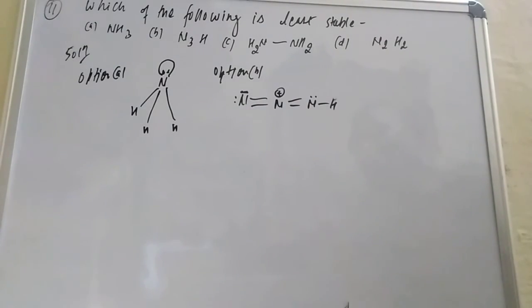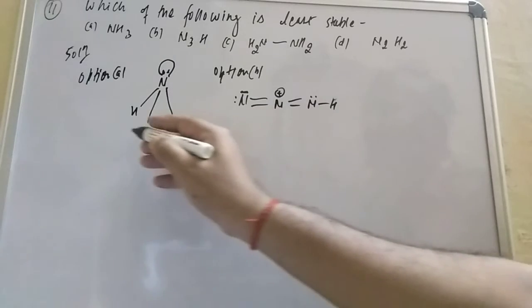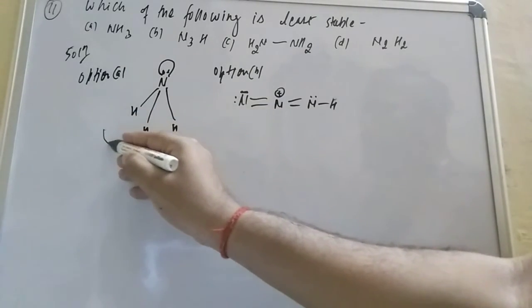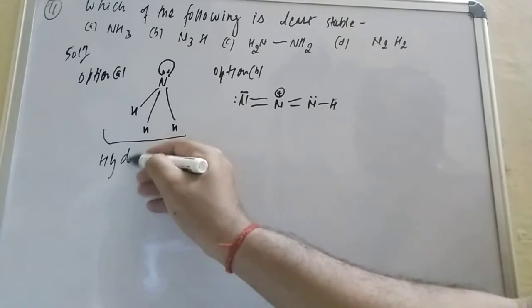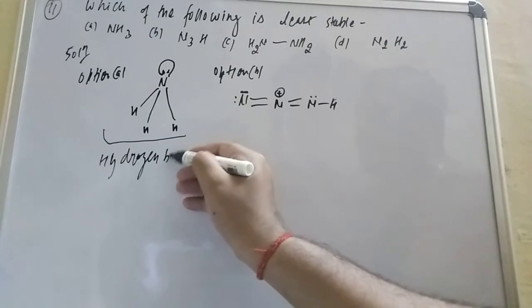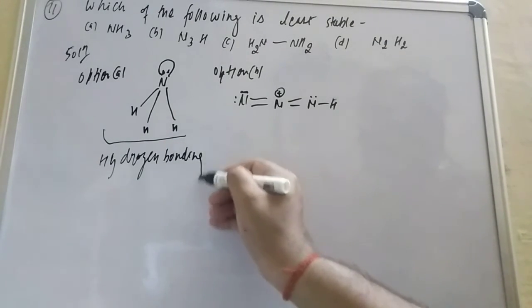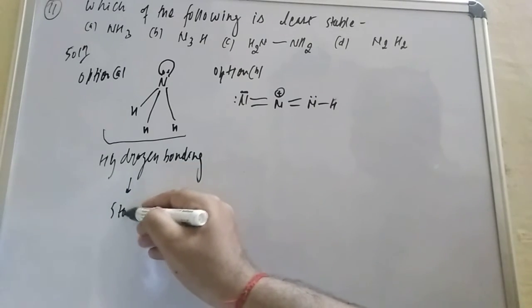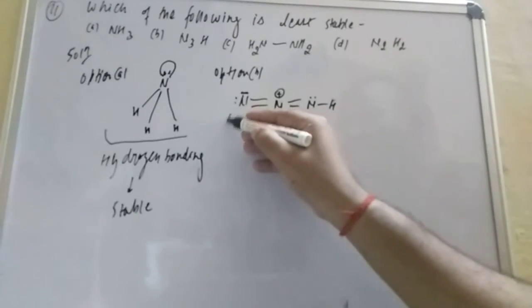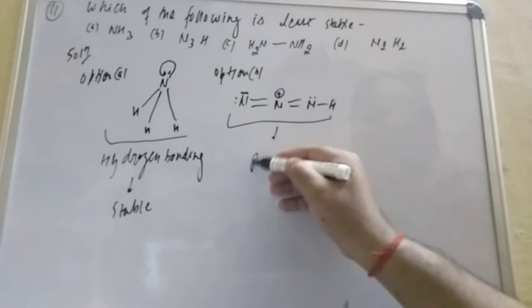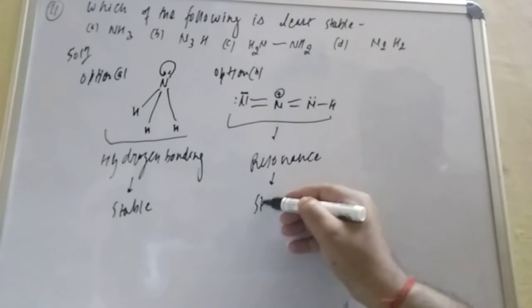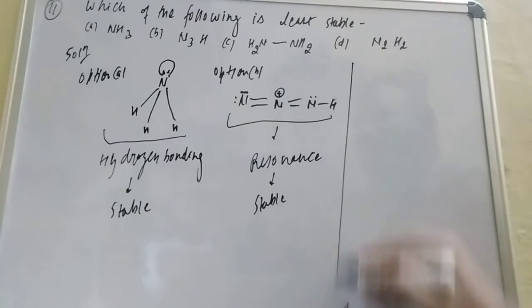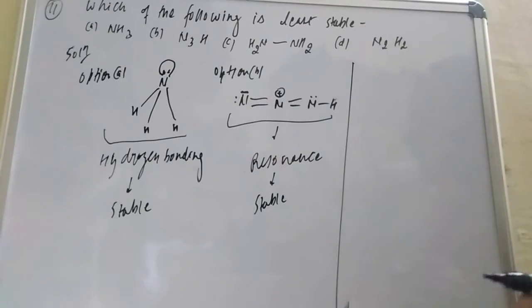Now if you talk about nitrogen in ammonia, because nitrogen is electronegative, there will be hydrogen bonding in ammonia, student. Hydrogen bonding, so it is stable. Here there are positive and negative charges, so there is resonance, and resonance means it is also stable. Now these 2 options are ruled out. They are asking for the least stable, so these can't be the least stable.